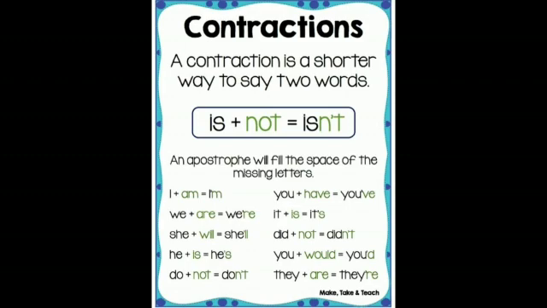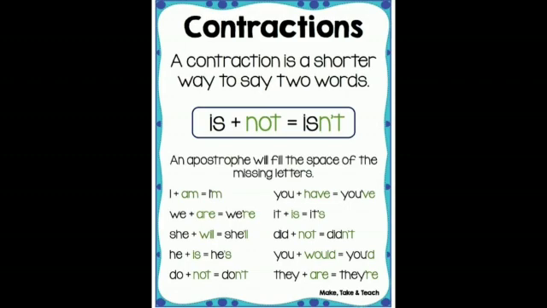Now we'll see with an example. Here we are adding is plus not, and it becomes isn't. So after n, the o is removed, and in place of o, that is the missing letter, we are adding an apostrophe to complete the word.